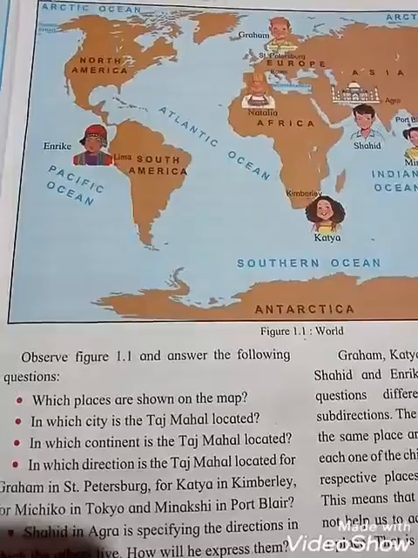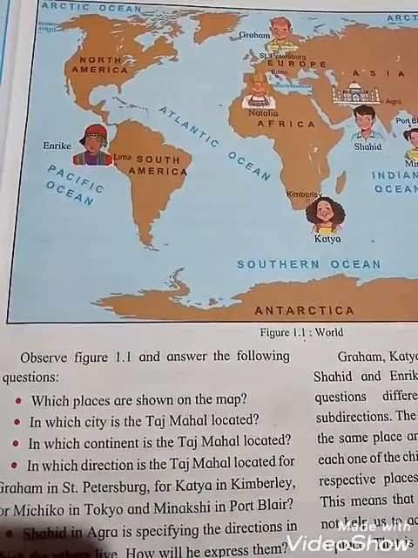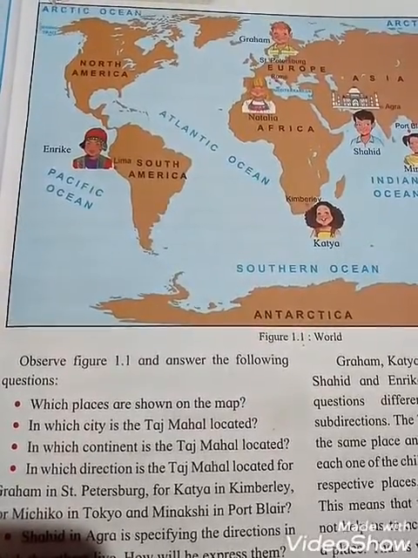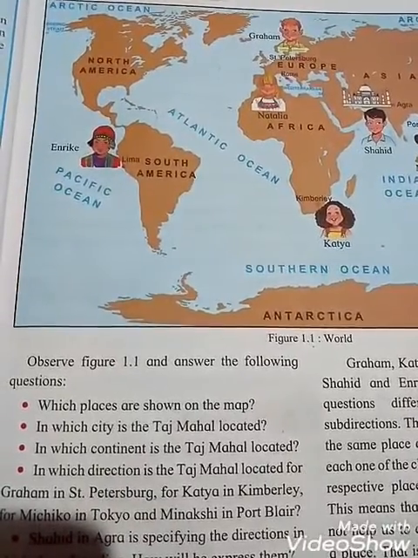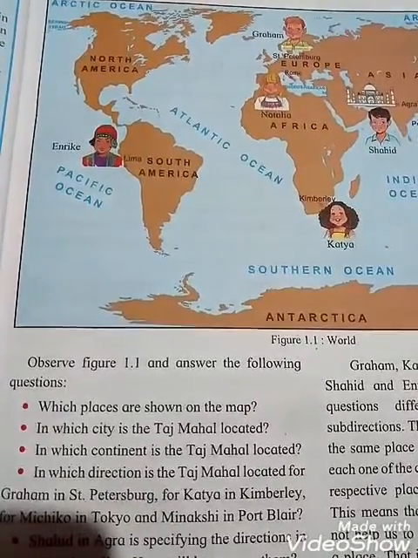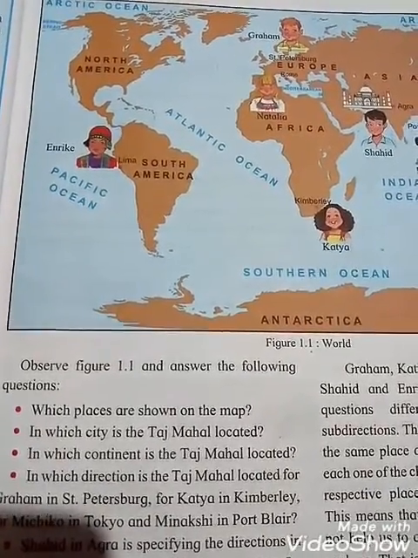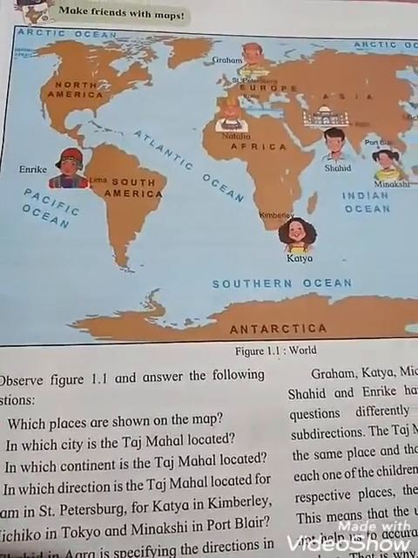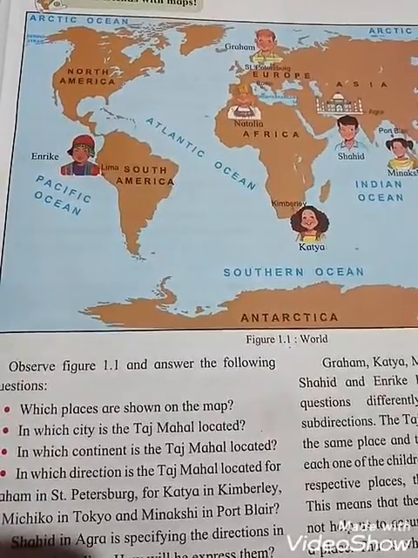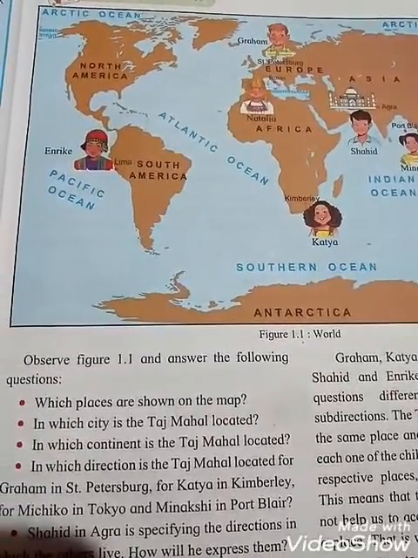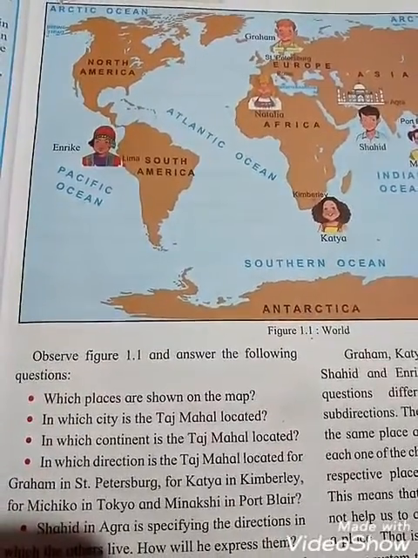That means, where is the Taj Mahal located, students? It is located in Agra. Students, it is one of the 7 wonders of the world, that is the Taj Mahal. Okay, students, in which continent is the Taj Mahal located? It is in the Asia continent. Okay, students, in which direction is the Taj Mahal located?